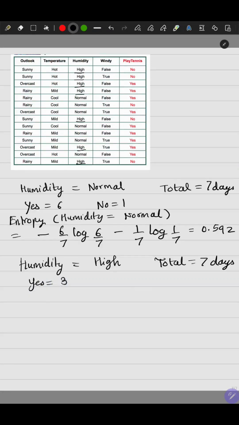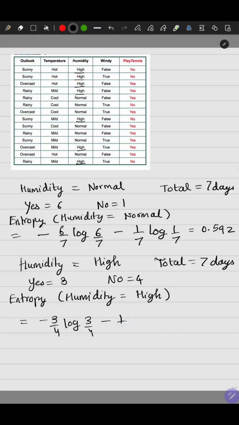The person does go out to play tennis on 3 of the days and does not go to play tennis on 4 of the days. Okay, so the entropy of the partition where humidity equals high is minus 3 by 4 times log 3 by 4, minus 1 by 4 times log 1 by 4. You can pause and calculate yourselves, and the value will come out to be 0.985.